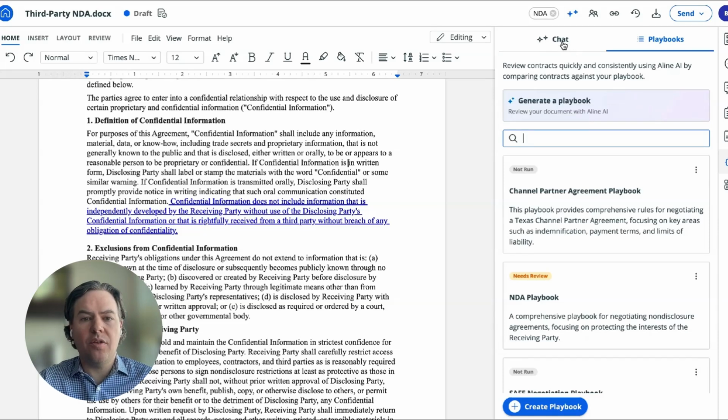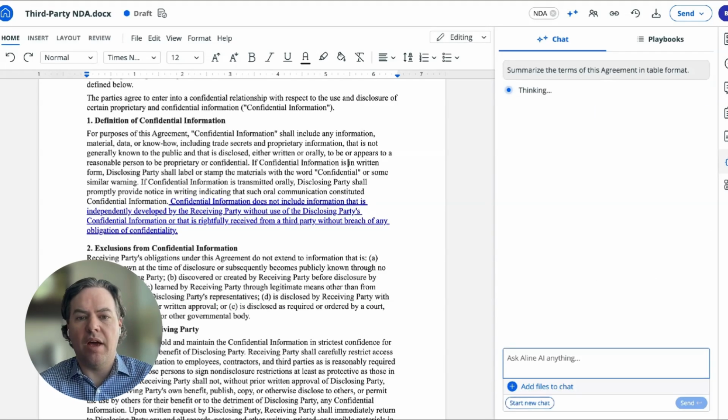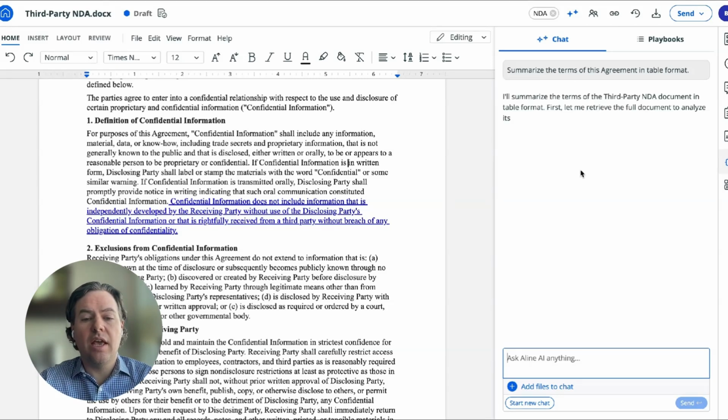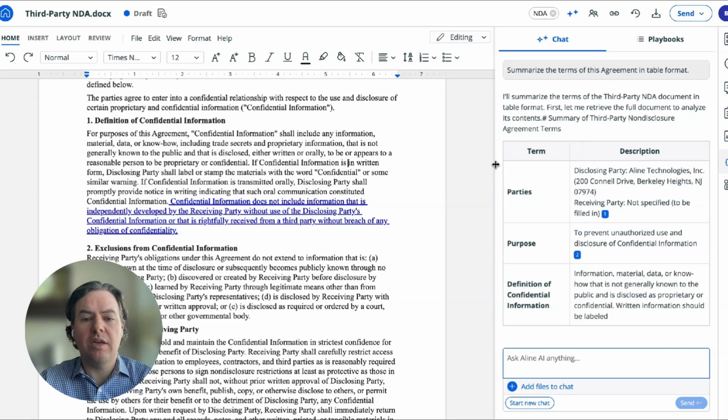Lastly, if there are any other key areas of the agreement that you want to review or summaries that you want to produce, you can use Align's AI chat. So I can say, summarize the terms of this agreement in table format. And Align's AI, our AI associate, is going to analyze the entire agreement and produce a term summary analysis for me with citations so that I can share that and use that with my team.